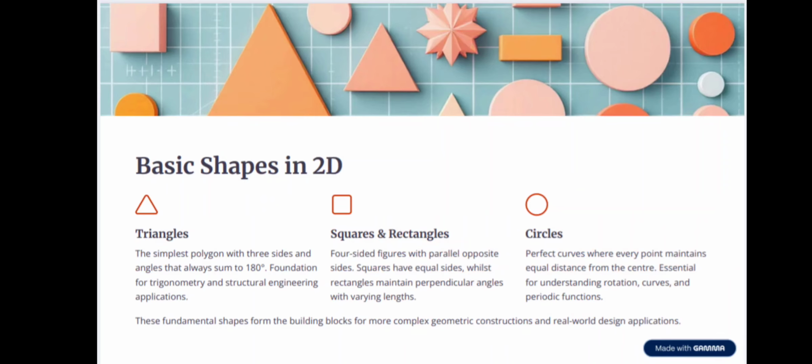Basic shapes in 2D. Triangles, the simplest polygon with three sides and angles that always sum to 180 degrees, the foundation for trigonometry and structural engineering applications. Squares and rectangles, four sided figures with parallel opposite sides. Squares have equal sides while rectangles maintain perpendicular angles with varying lengths.